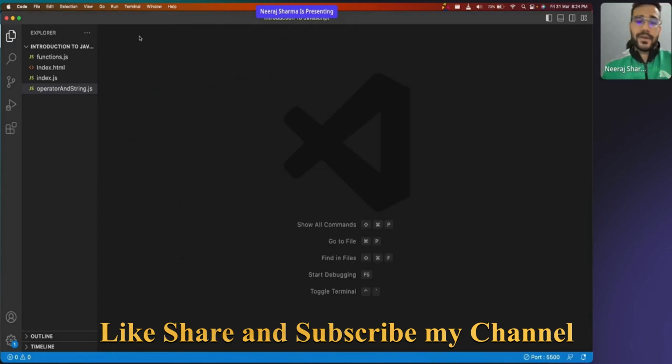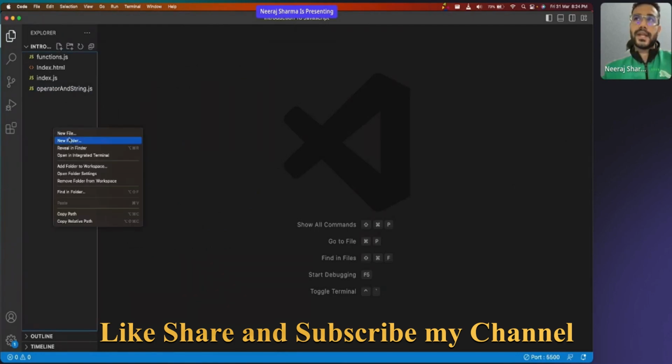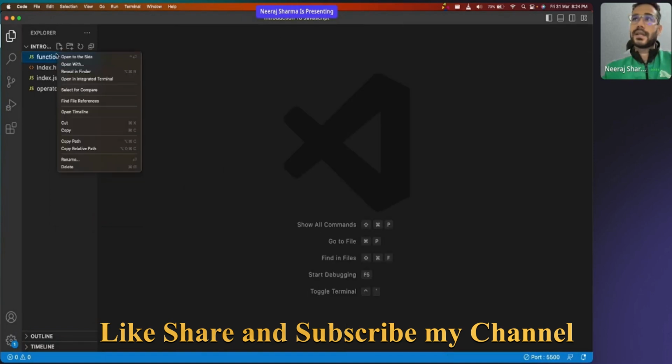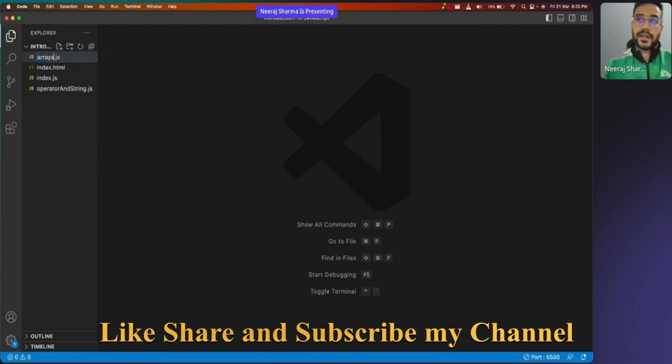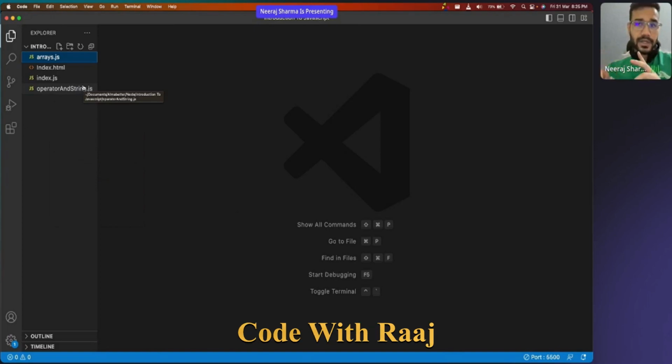Now, because I will be working on a new topic, I'll create a new file. Instead of calling it functions, I will call it array, because now we are talking about arrays. When I'm using arrays, I want this file to be used in my console, meaning the web browser. So essentially this file should go to my browser instead of operator in string. Where do I need to make the change?